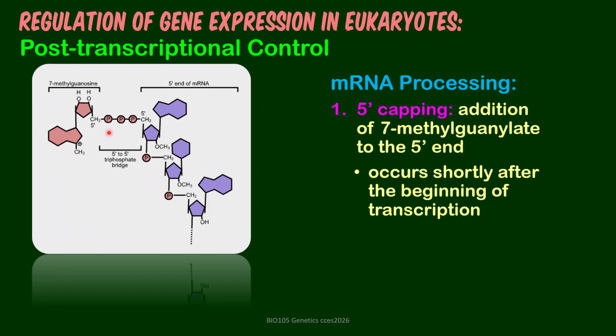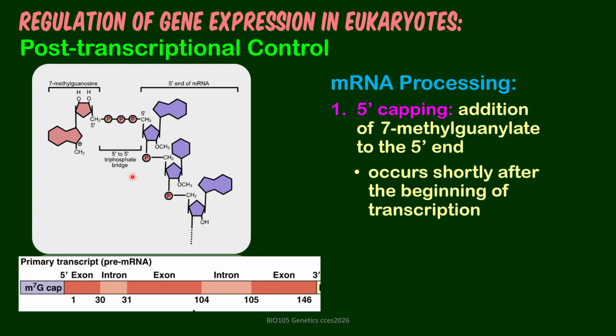So right away, it is capped. So that is protection. So with the pre-mRNA already capped, you can imagine it as like this.